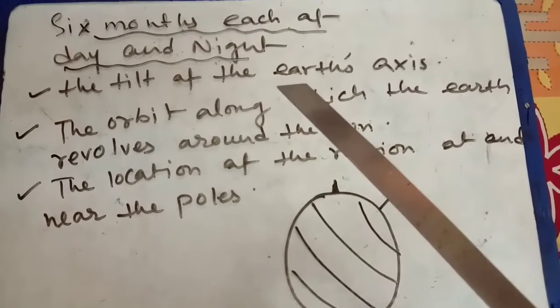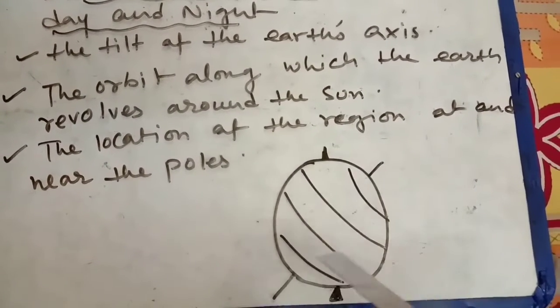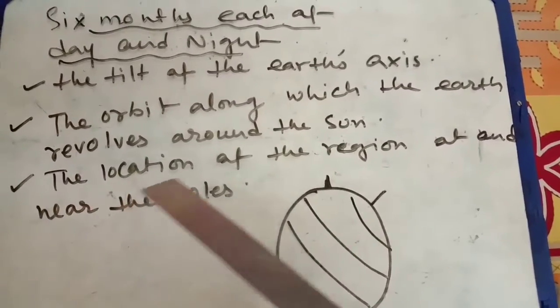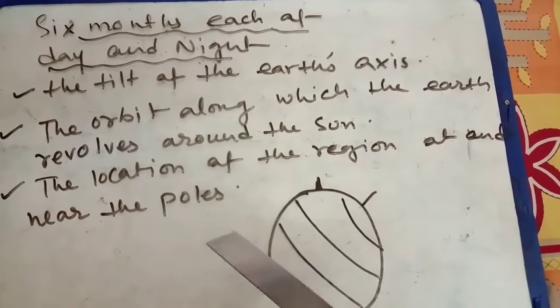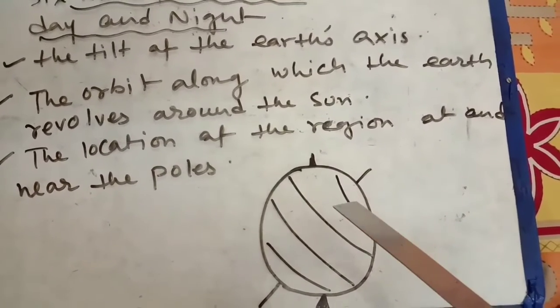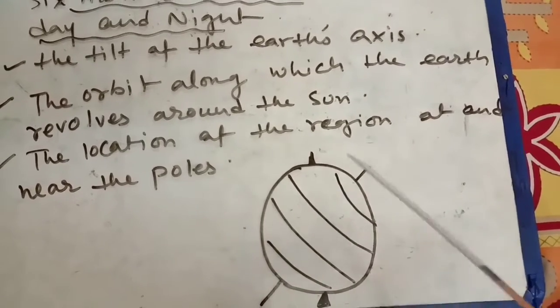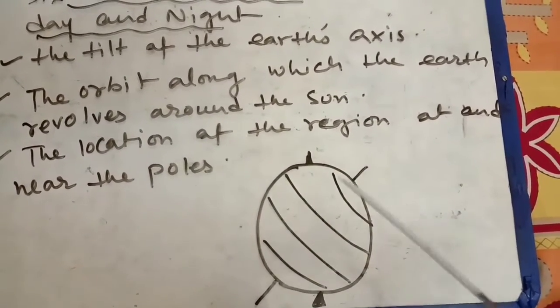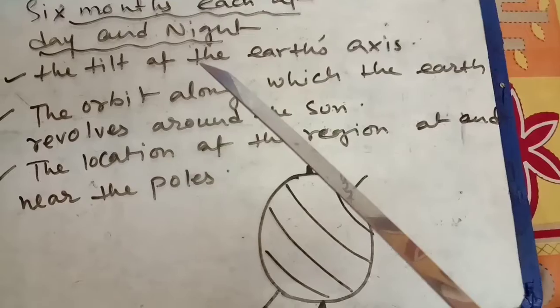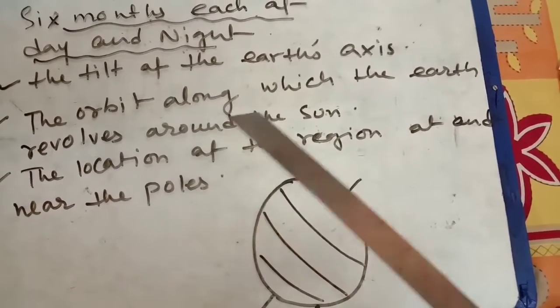Okay, so I have discussed the tilt of the Earth's axis also. I have told about it, I expressed it through this picture, and the location of the region at and near the poles means here you can understand that this place is the frigid zone, and this one is the frigid zone, and this place is the pole, North Pole and South Pole, and this place is very near to the pole, and because of that, this region experiences 6 months of day and 6 months of night.